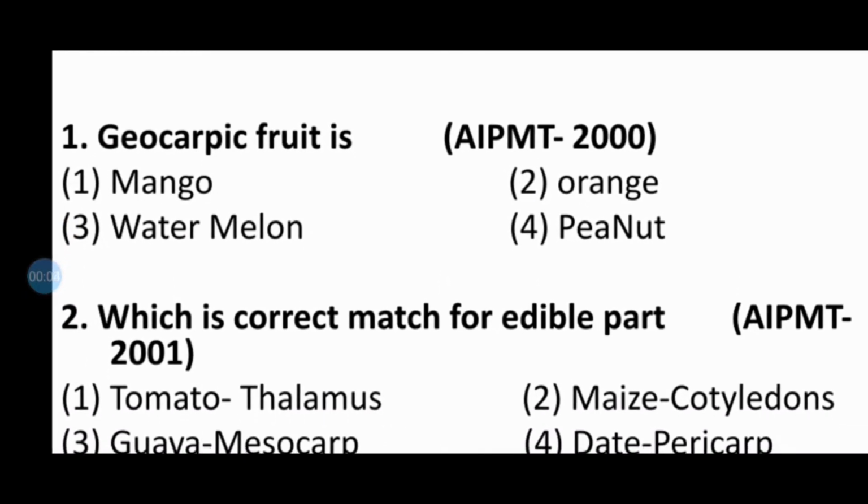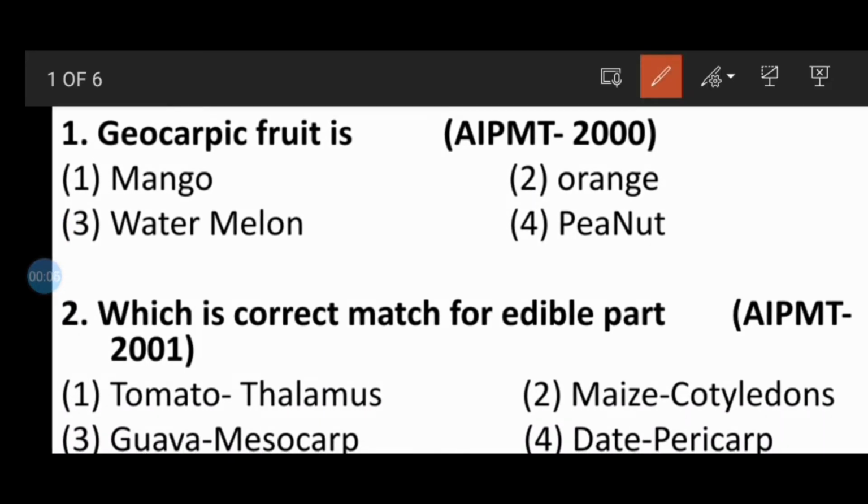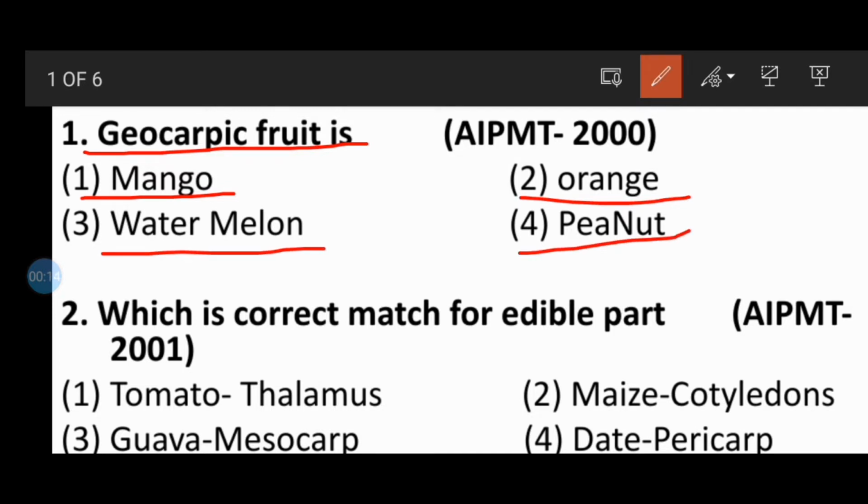In this video lecture, I will talk about the 16 most important multiple choice questions based on fruits. Question number 1: geocarpic fruit is option 1 mango, second orange, third watermelon, fourth peanut. So here the correct answer will be the peanut, which is a geocarpic fruit.